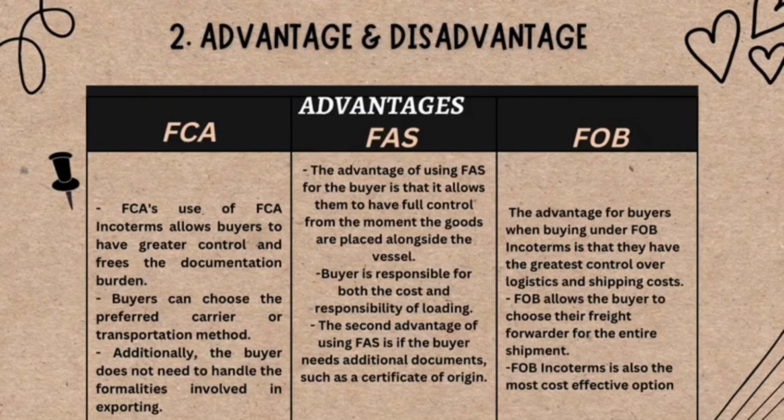FOB INCOTERMs are also the most cost-effective option as it allows the buyer to shop for the best possible shipping rate, while the transfer of risk occurs when the goods are safely loaded onto the shipping vessel. The buyer's forwarder is responsible for the entire transportation process. Once the cargo leaves the seller's warehouse, the buyer is in possession of the load and can better control the successful outcome of their shipment.